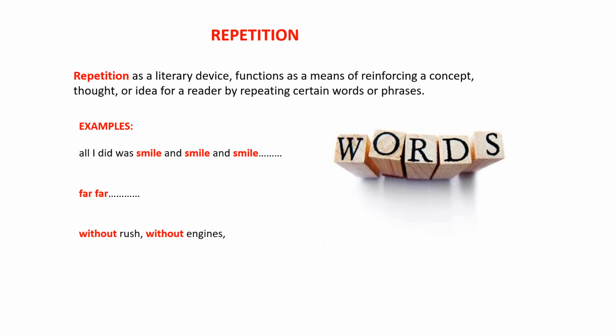In the poem An Elementary School Classroom in a Slum by Stephen Spender, the poet has used the word far, far many times. He is doing this in order to lay emphasis on how far these slum children are from the beauties of nature, from all the good things of the world. And then in Keeping Quiet also we see repetition: without rush, without engines.